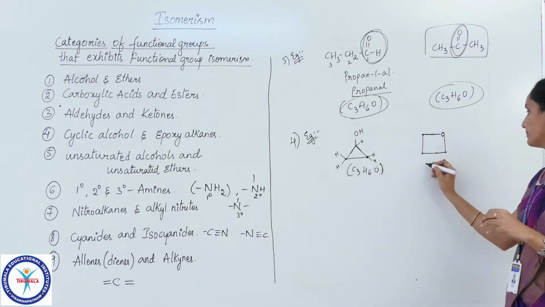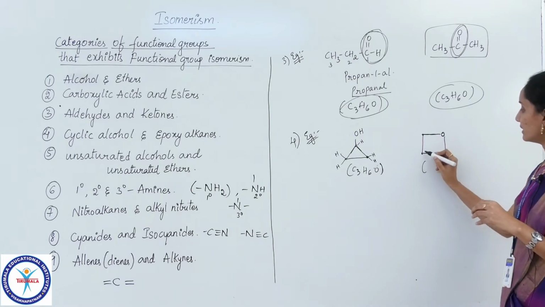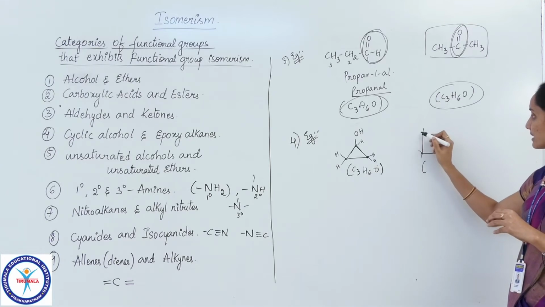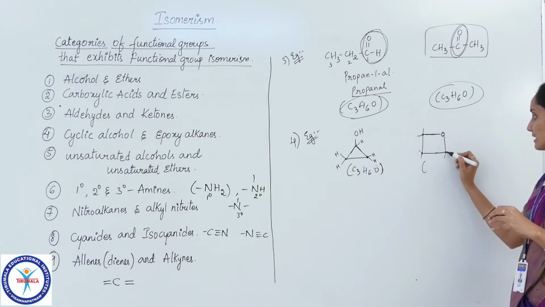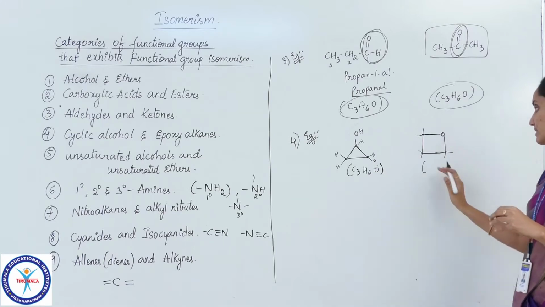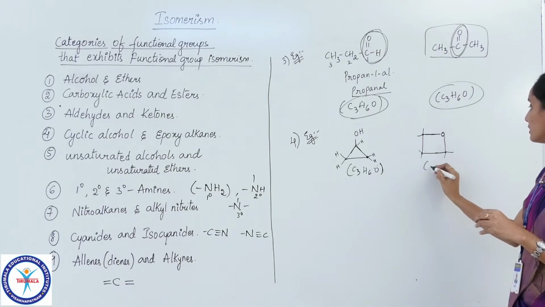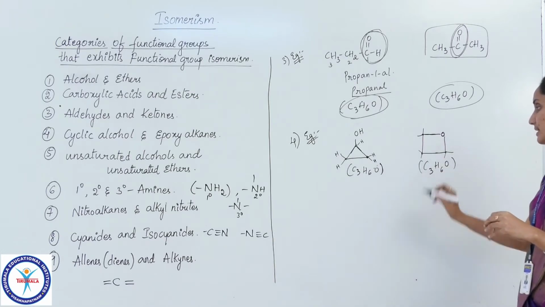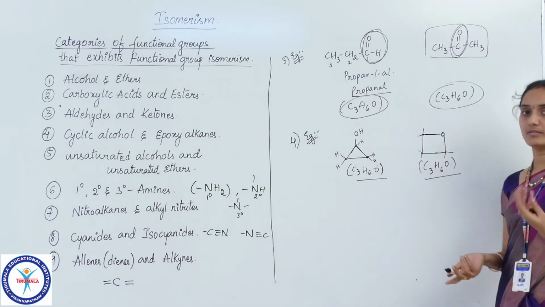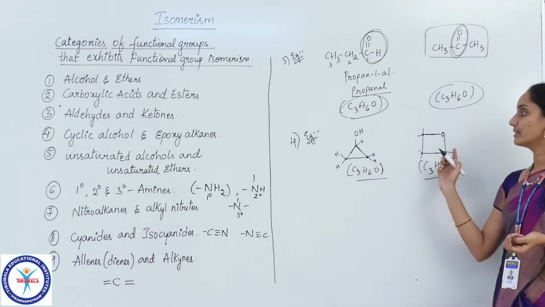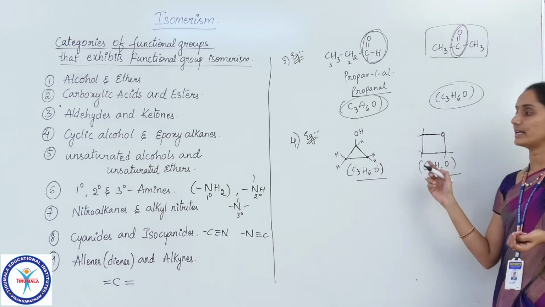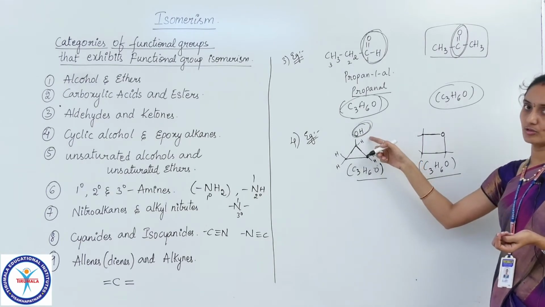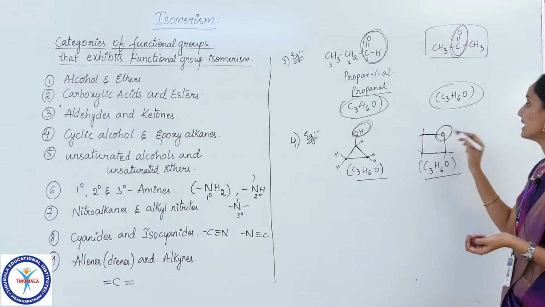And similarly here, this is a carbon and we have 2 bonds here, so 2 hydrogens, 2 bonds here, 2 hydrogens, 2 bonds here, 2 hydrogens and 1 oxygen. So how many carbons are there in total? C3, H6 and 1 oxygen. Again the molecular formula is the same for both of them, but they differ in chemical properties due to the difference in the functional group, because here it is the OH group, that is the alcoholic group, here it is the ether group.